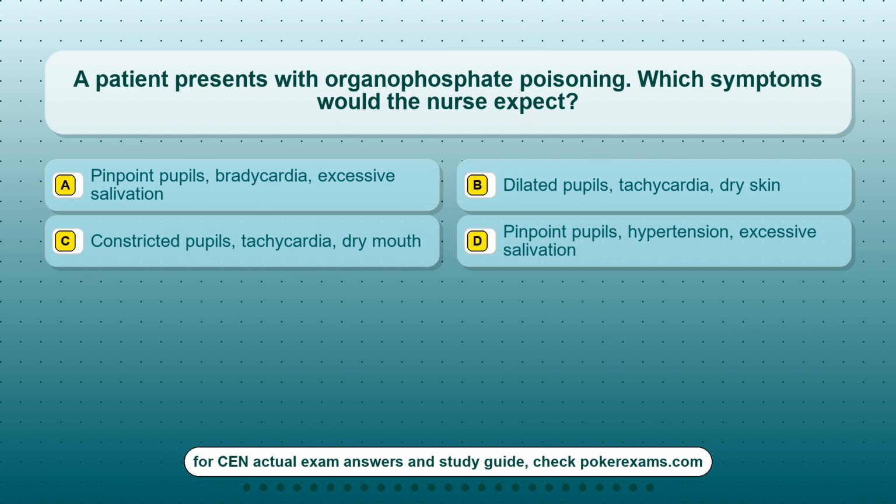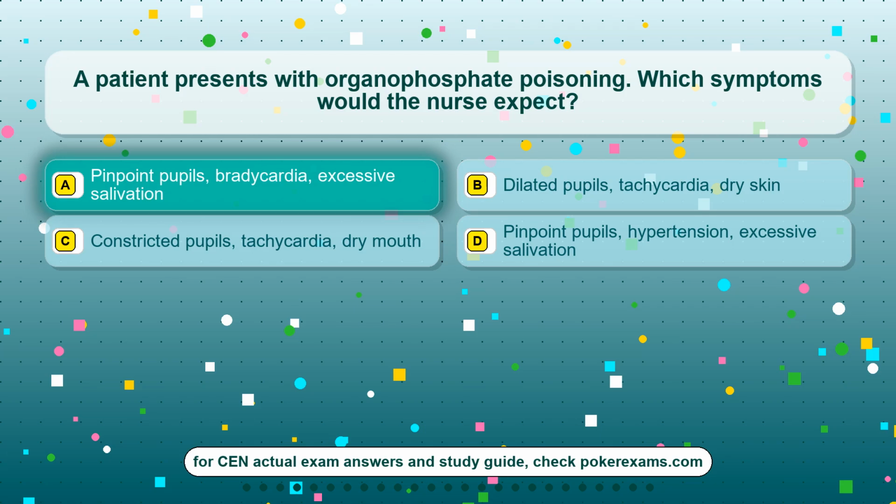Question 3. A patient presents with organophosphate poisoning. Which symptoms would the nurse expect? Option A, pinpoint pupils, bradycardia, excessive salivation. Option B, dilated pupils, tachycardia, dry skin. Option C, constricted pupils, tachycardia, dry mouth. Option D, pinpoint pupils, hypertension, excessive salivation.